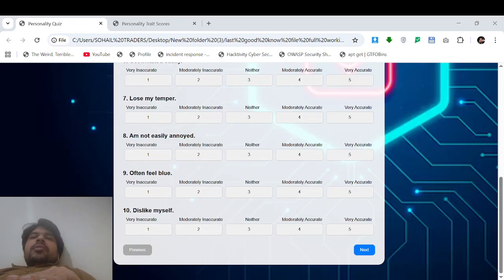Now, I have selected the IPIP-120. There were many. For example, there is IPIP-50, there is IPIP-100, 120, 240 and 300. I chose 120 because its size seemed to be appropriate. The IPIP-50 seemed too short to collect the details, and the 300 was too long. I thought the people would get bored and would abandon the test. It is validated and widely used in research, so the results are reliable. It connects psychology with cybersecurity. It is the bridge between them.